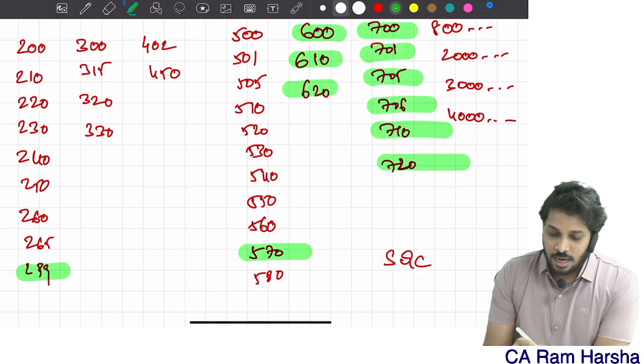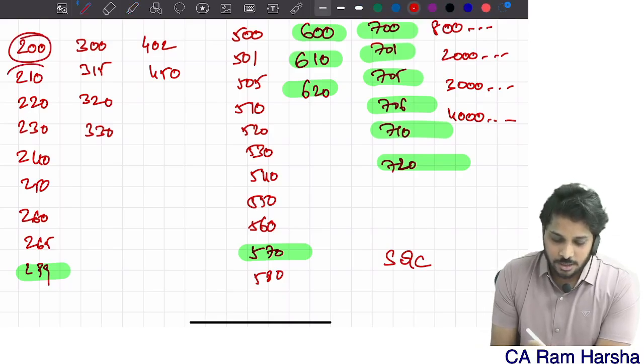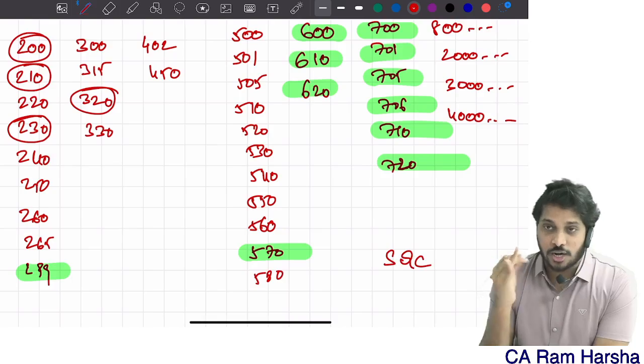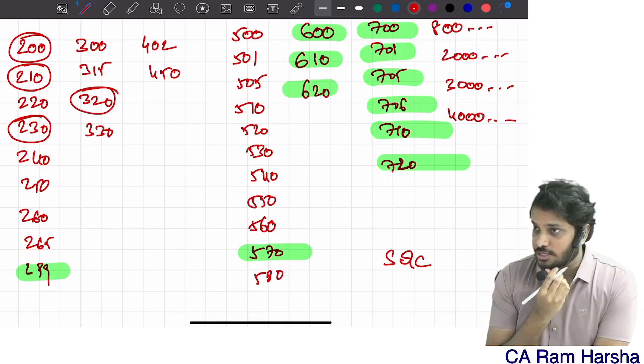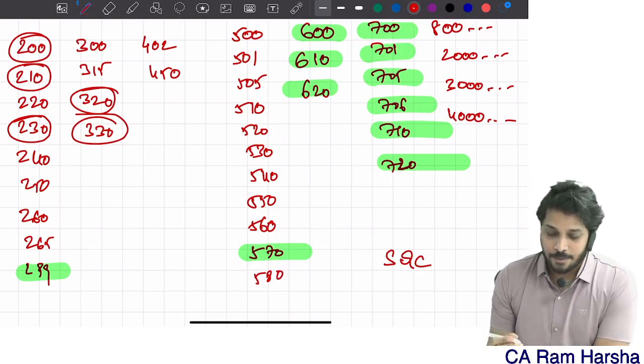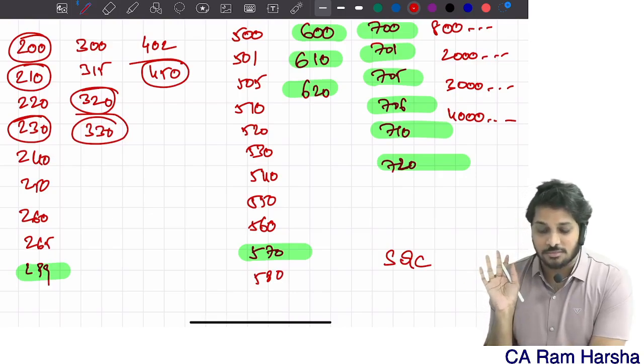Now, there are some standards which the institute itself does not give. Which standards did they not give? 200, 210, 230, and 320 also is not there in the ICAI book. 330 also not there. And 450 is also not given. In the ICAI book they have not given these.